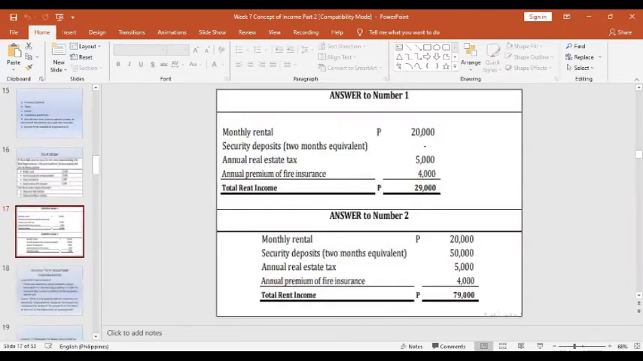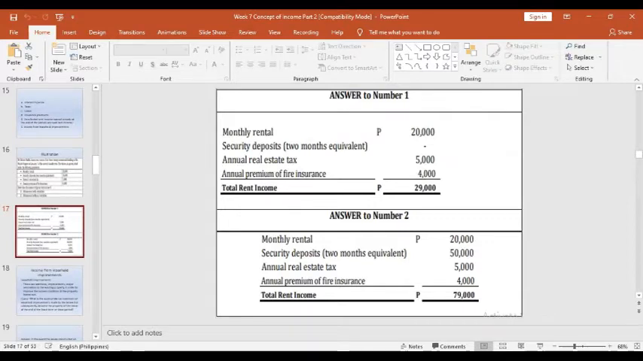So here are the answers. To compute for number 1, advance rent with restrictions, please take note the security deposit is not included because based on the rules on rent income, the inclusions are the security deposits without restrictions. So the only rent income subject to tax are the monthly rental, the annual real estate tax, and the annual premium for insurance, which is the other cost paid on behalf of the lessor. So the total rent income is 29,000.